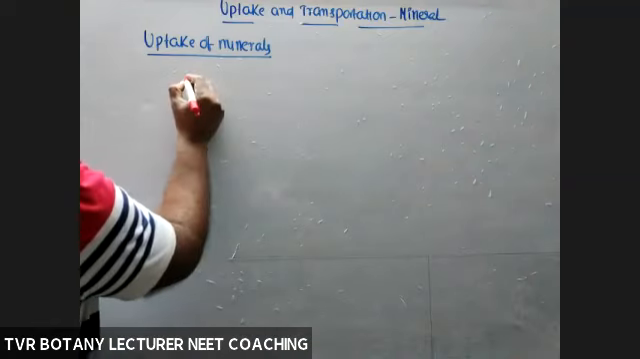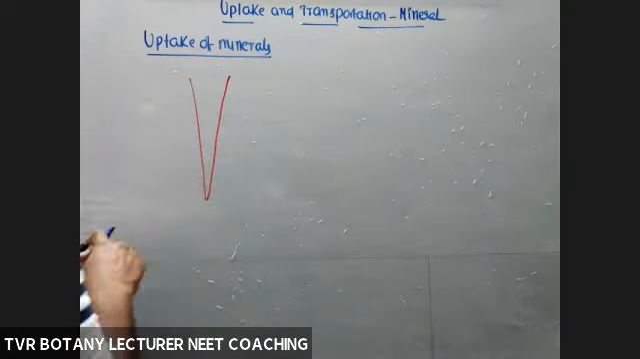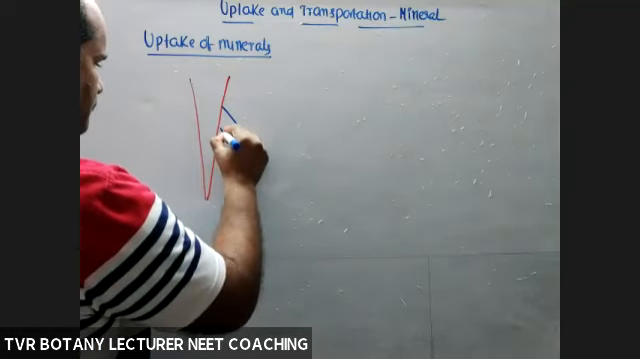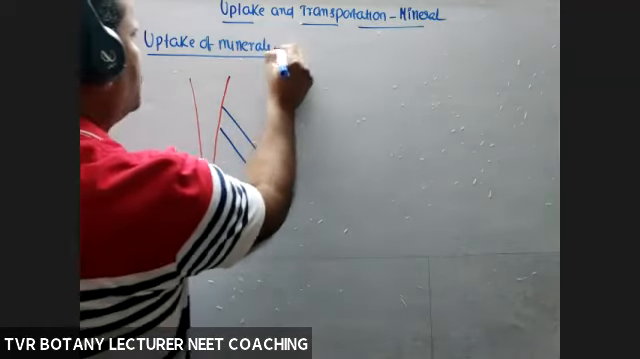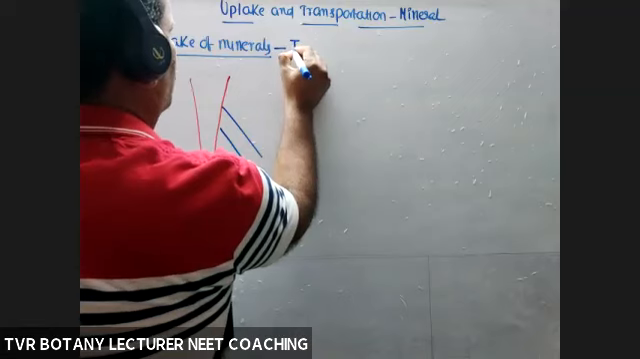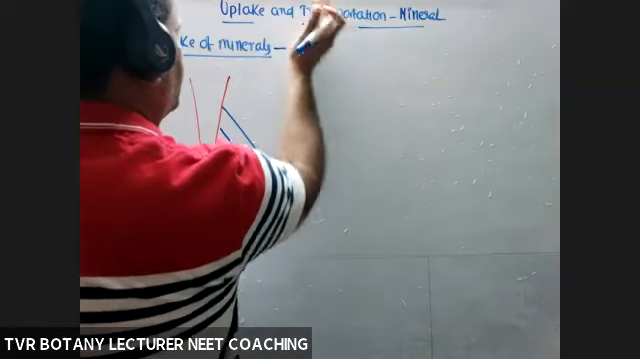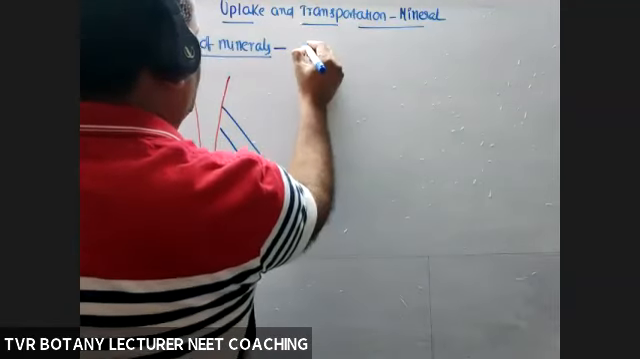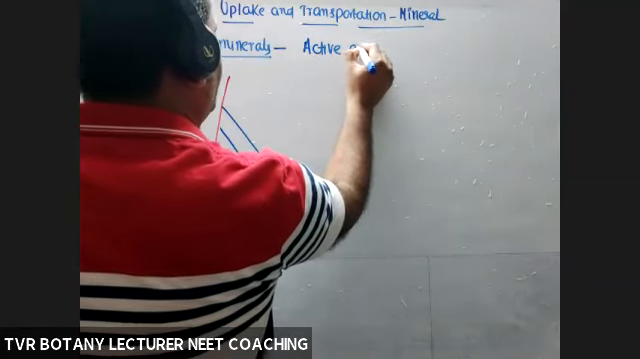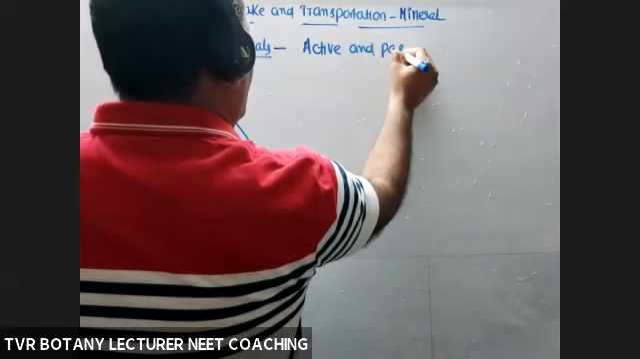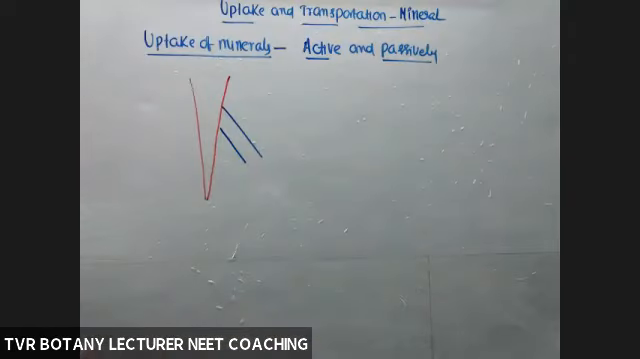So for example, this is a root system, and this one is a root hair part. Okay, so here minerals are absorbed in ionic form only. And here minerals are absorbed both actively and passively. Maximum number actively, some are passively.